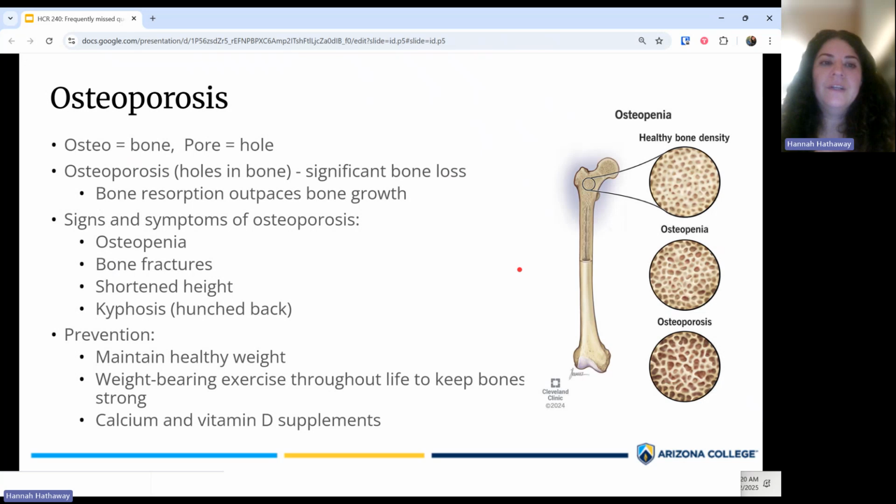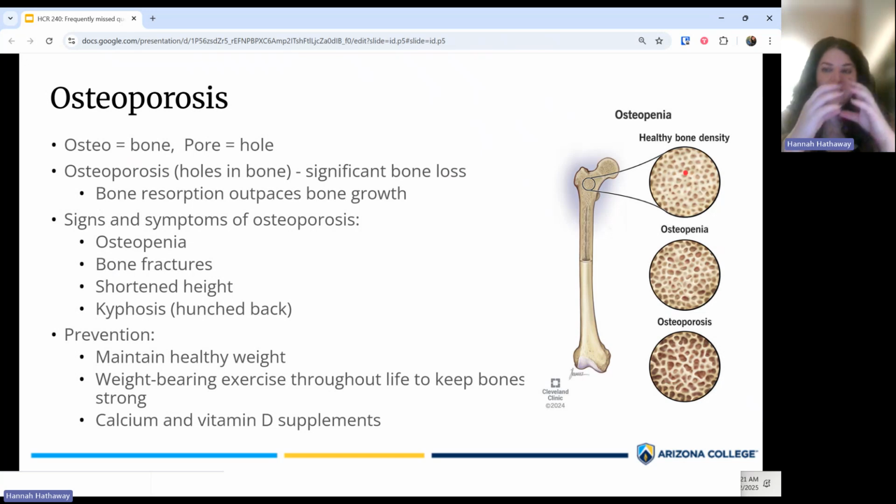Okay, so let's start with osteoporosis. So once again, looking at the name of the disease itself to give us hints, osteo means bone, and then a pore is a hole. So osteoporosis, it's bone holes, literally more holes in your bone. So here's a picture of the trabecular matrix of bone. That's the center part of the bone that looks kind of spongy, but it's very dense, or it's very firm. So it's not actually squishy. It just looks kind of like a sponge.